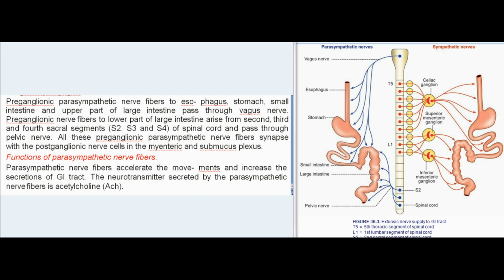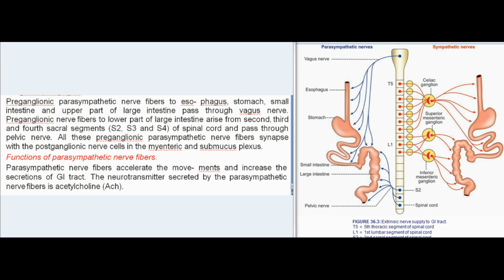Preganglionic nerve fibers to lower part of large intestine arise from 2nd, 3rd, and 4th sacral segments, S2, S3, and S4, of spinal cord and pass through pelvic nerve. All these preganglionic parasympathetic nerve fibers synapse with the postganglionic nerve cells in the myenteric and submucous plexus.